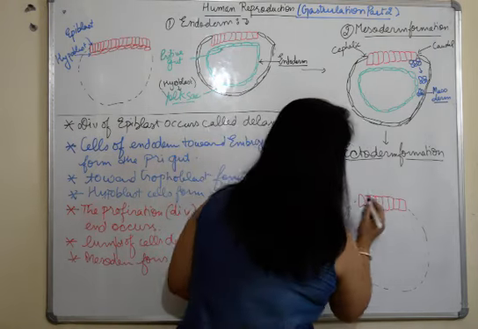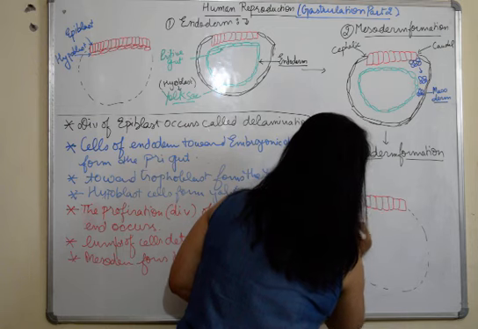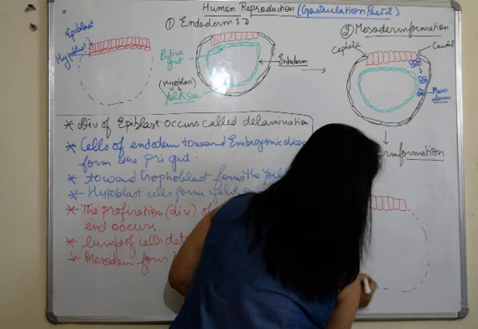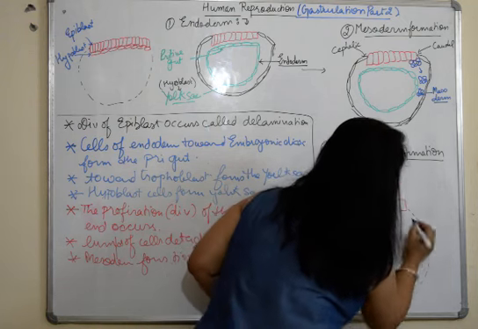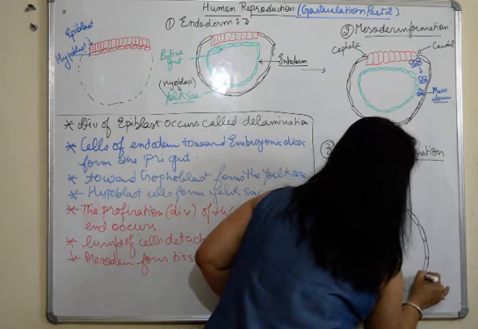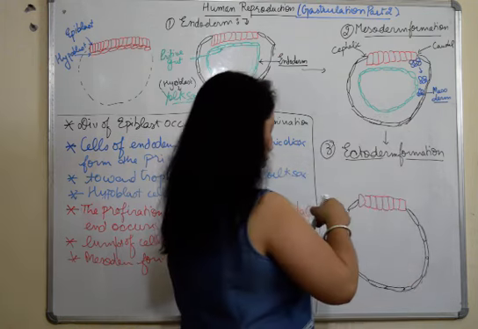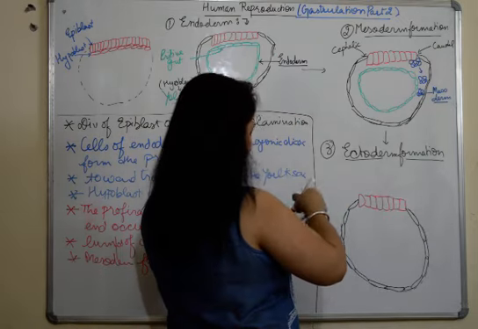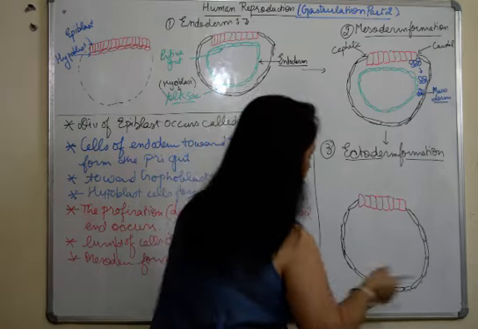Now I'll make this trophoblast layer first. Here the disc-like trophoblast persists throughout, forming the chorion in the developing embryo. Fine. So this is the trophoblast layer, and I'll make these layers also so that we have a complete structure here.